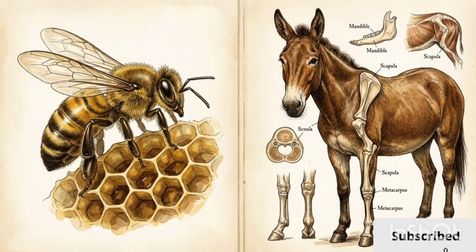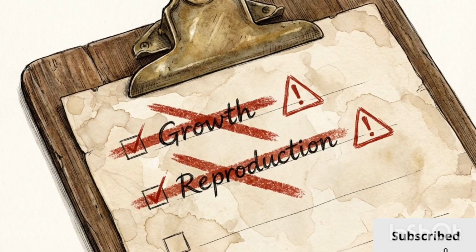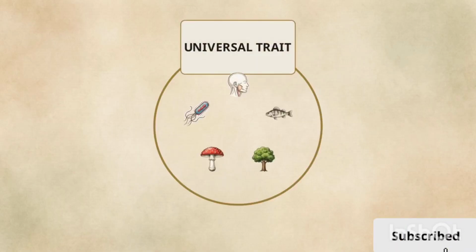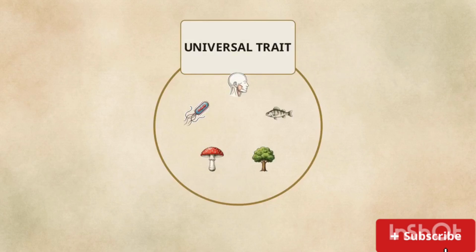The next common trap is reproduction. Worker bees and mules are completely sterile, yet they are undoubtedly alive. Because growth and reproduction have exceptions in the natural world, they fail the strict biological test for a defining feature. To pass that test, a characteristic must apply to every living thing, without a single exception.